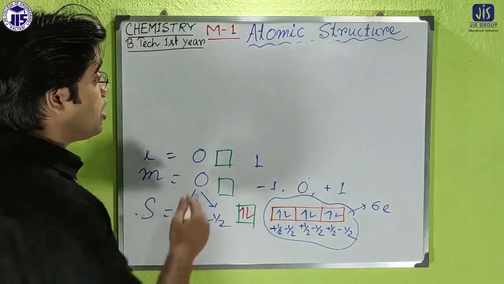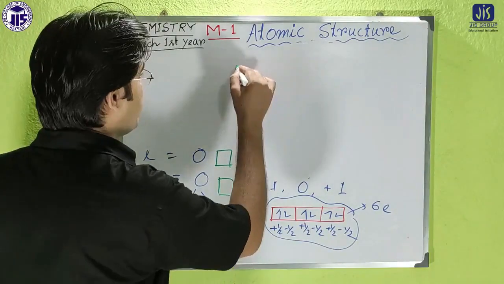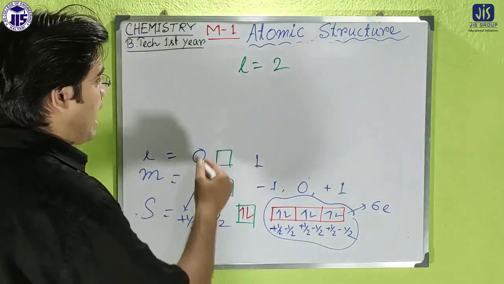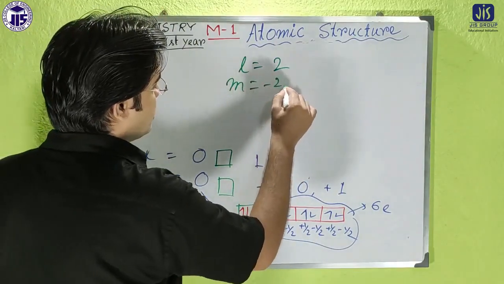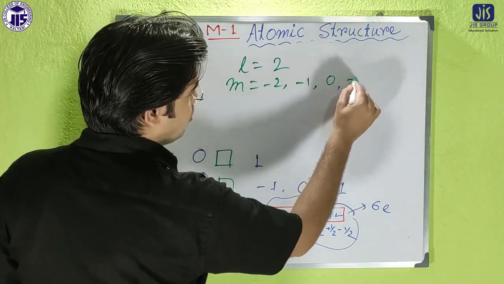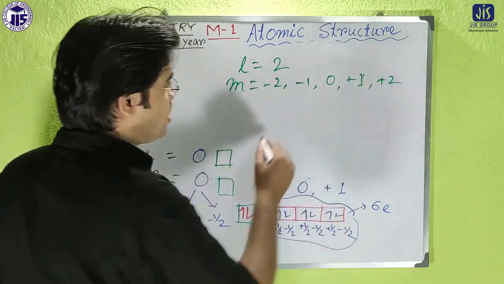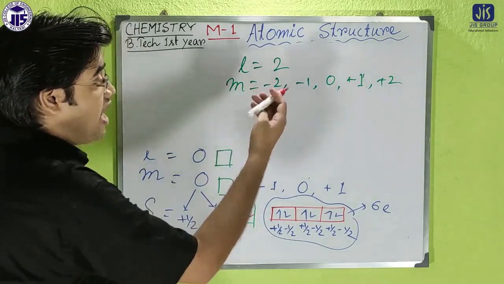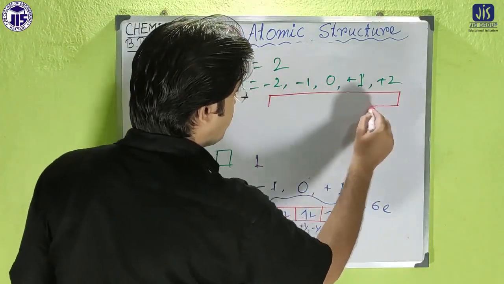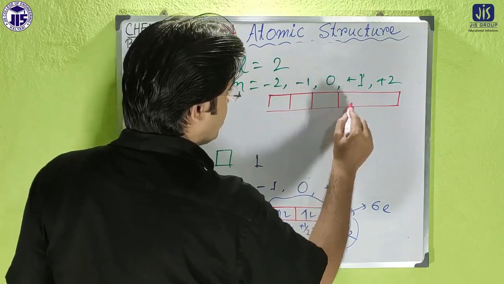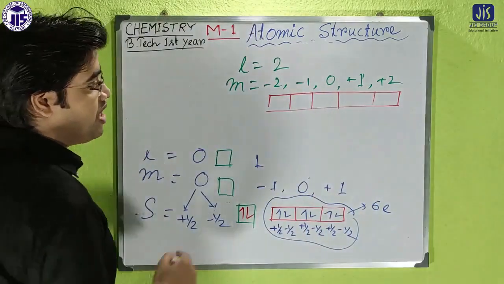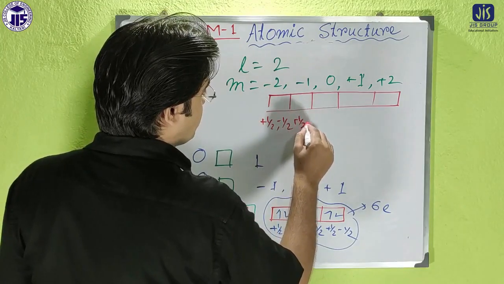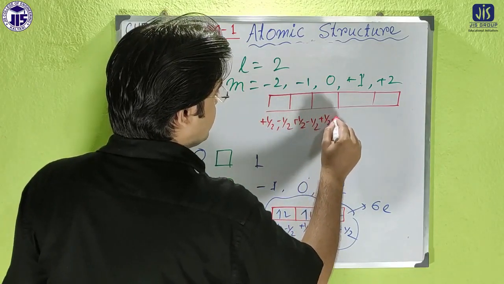Okay, now if you consider the case of d, what will be the value of l? l is equal to 2, and m is equal to -2, -1, 0, +1 and +2. If you think about each and every value, they correspond to each and every orbital. So that means there are 5 orbitals, and in each case, there are 2 values, plus up, minus up, plus up, minus up, plus up, minus up.